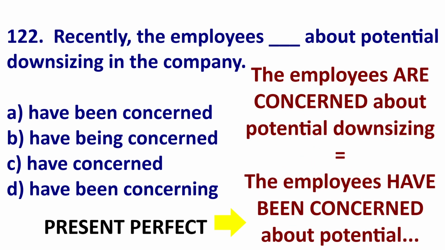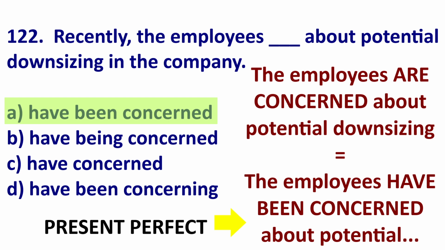So if we make this present perfect, employees are concerned. If we go past, employees were concerned. And if we go present perfect, employees have been concerned. Therefore, the answer is A, have been concerned.